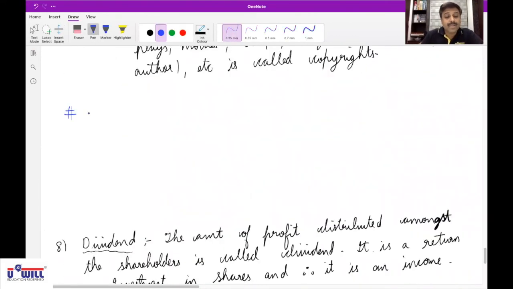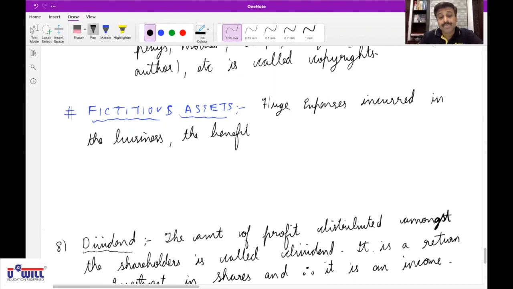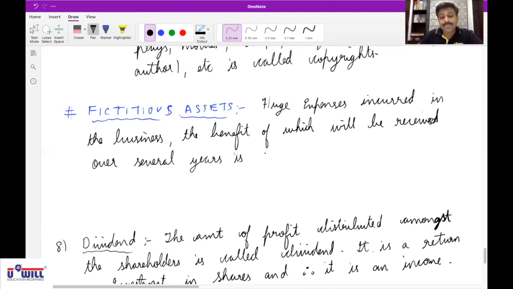So all of you write down in the category of assets one more thing: fictitious assets. Huge expenses incurred in the business, the benefit of which will be received over several years, is called fictitious assets.